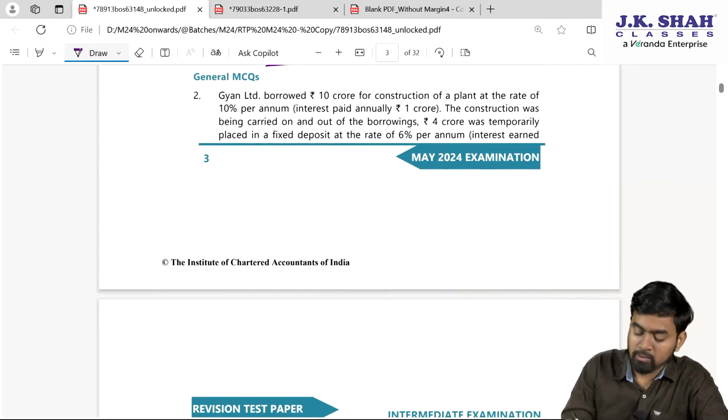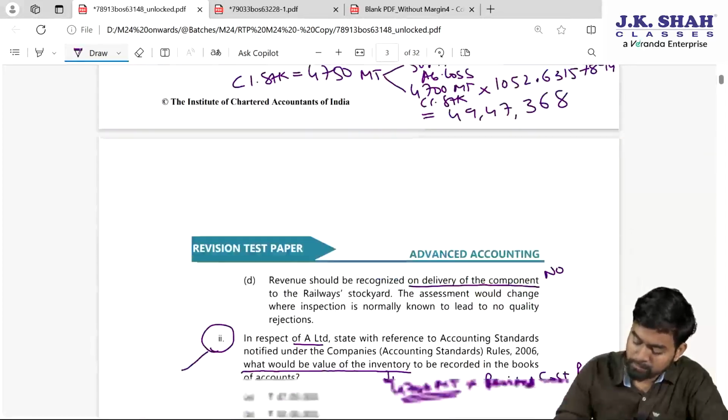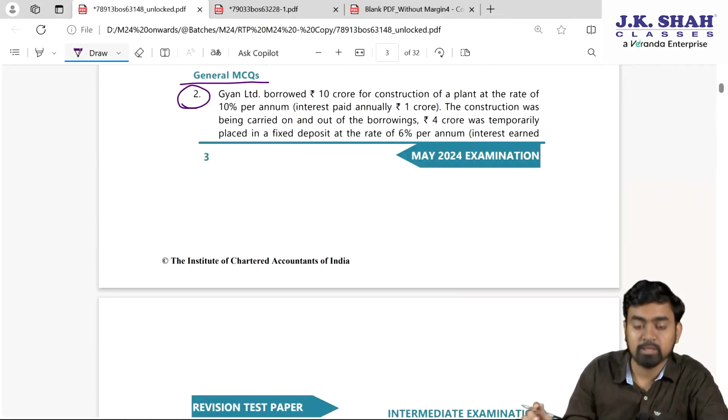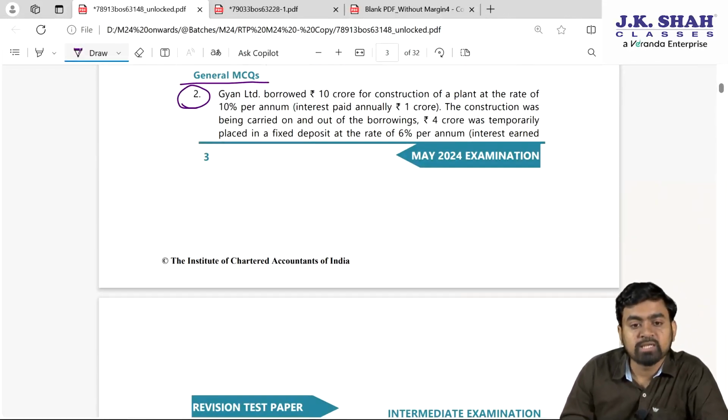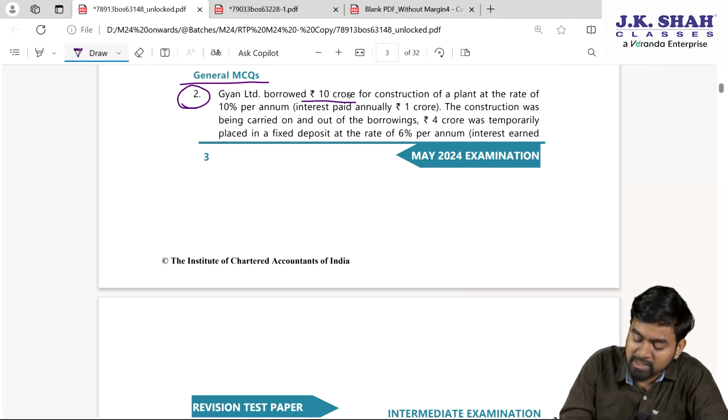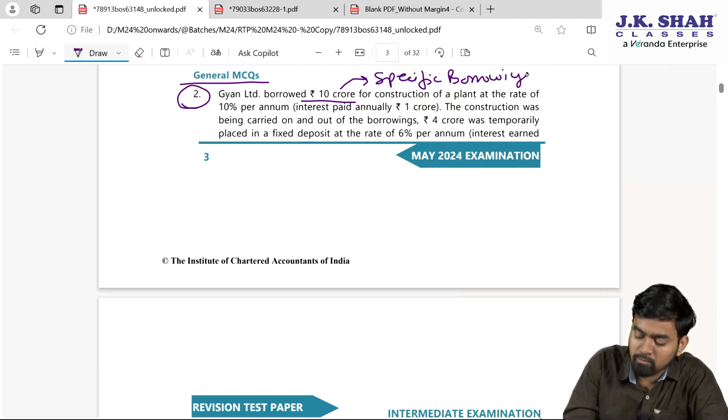Fine. Now general MCQ, question number 2. What it says, please check. This is simple one. Gyan Limited borrowed rupees 10 crore for construction of a plant at the rate of 10% per annum. So, can I say this 10 crore is a specific borrowing? The sum is based on accounting standard 16.